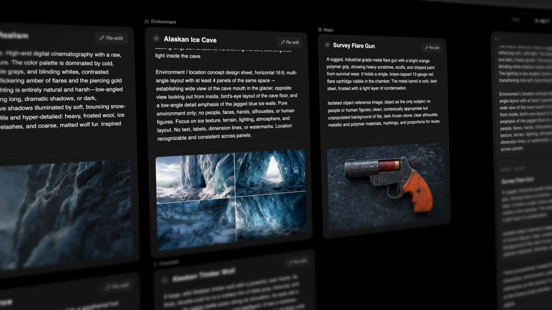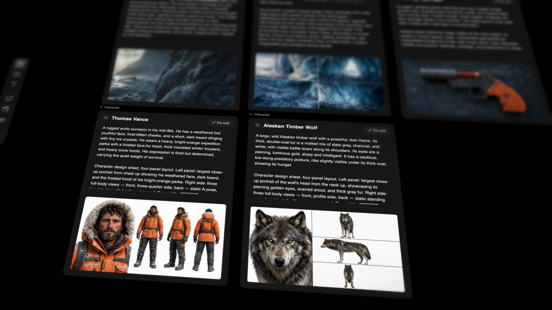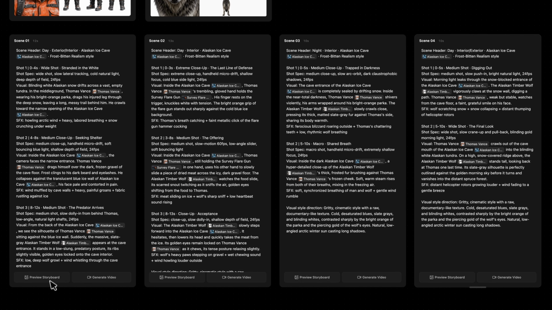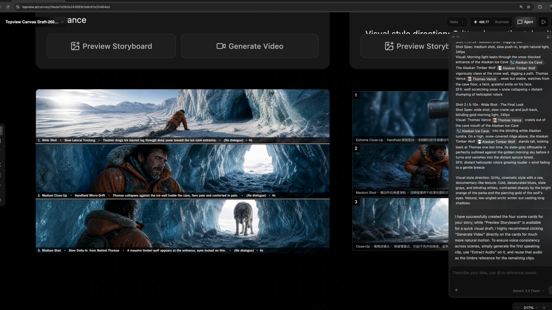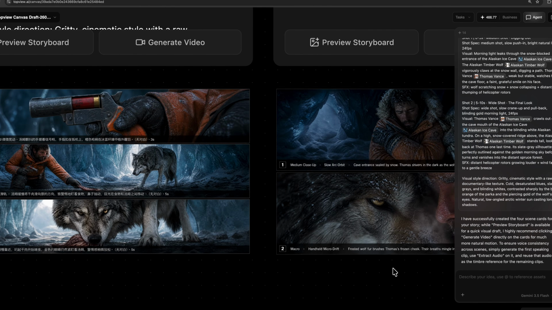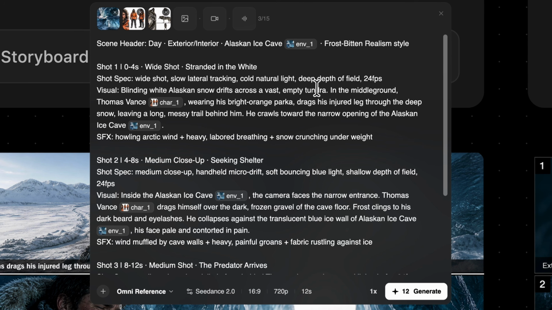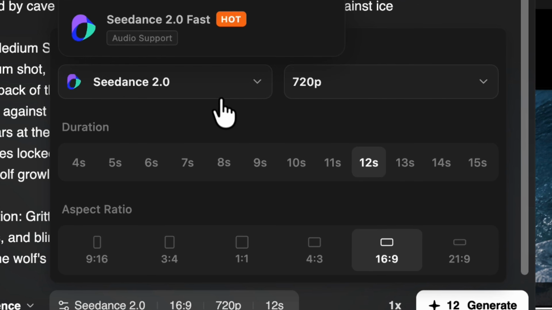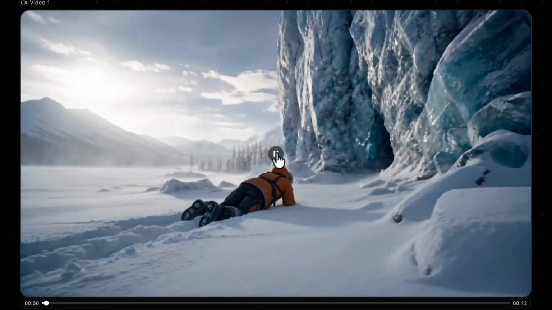Now, after these are rendered, you can go in and make changes if you want, but personally, looking over these, I think that these look really good, so I'm just gonna leave them as is. The next step is planning out the individual shots, which Topview's agent has laid out for us in 5 different sequences, followed by 4 scene cards on the canvas. From these scene cards, we can generate a quick visual storyboard with GPT Image 2, which are a great way to visualize your story before generation, but we don't actually want to generate the videos from the storyboard. Instead, we'll go back up and hit generate on the scene preview itself, and here we can adjust the typical video settings like model, resolution, and aspect ratio. Now I'll hit generate on all of them, and in a few minutes, we've got our shots.